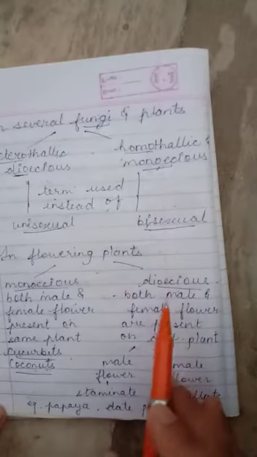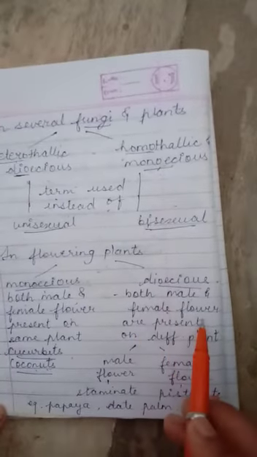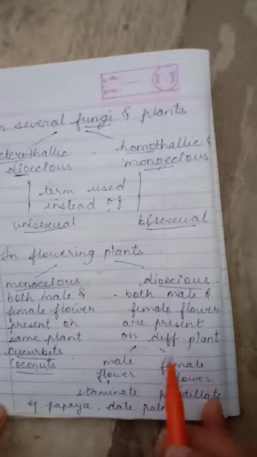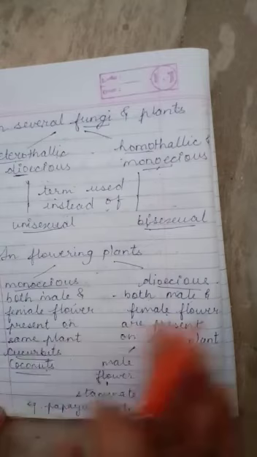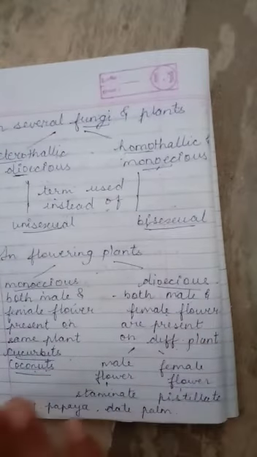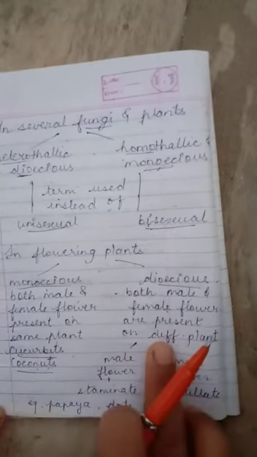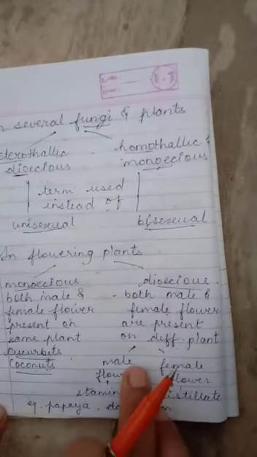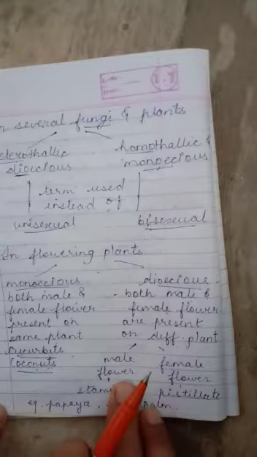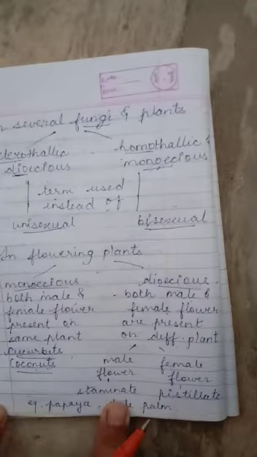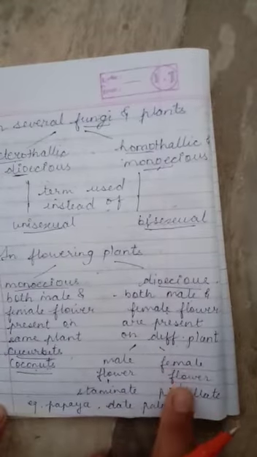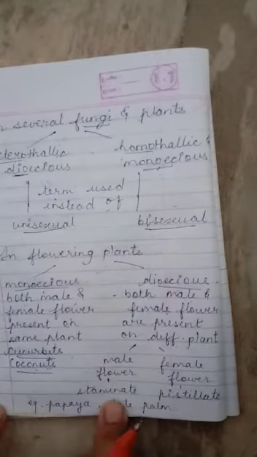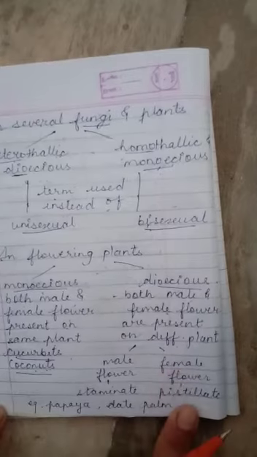Next is dioecious. Dioecious means both male and female flowers are present on different plants, right? Here one plant will have all male flowers, and the other plant will have all female flowers. The plant which has all male flowers is termed as staminate plant, whereas the plant which has all female flowers is termed as pistillate. So the male flower is termed as staminate and the female flower is termed as pistillate.